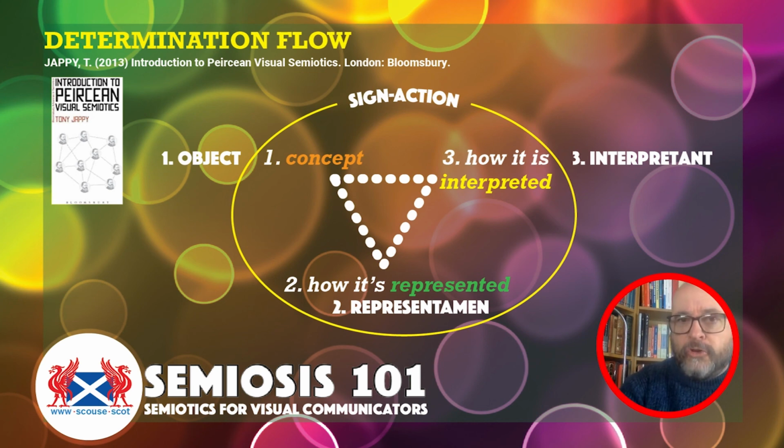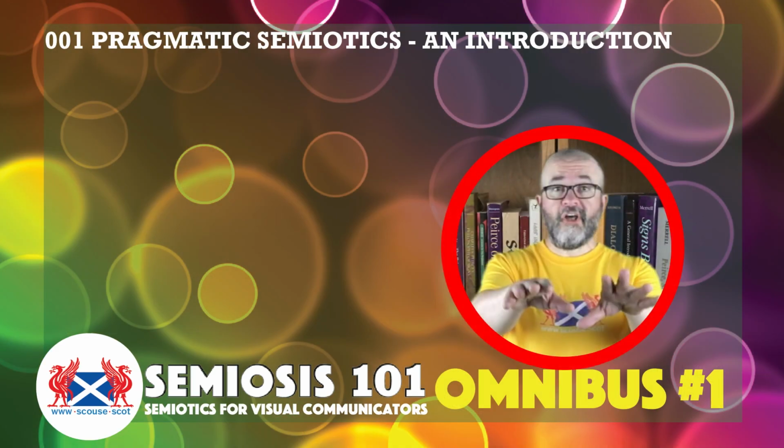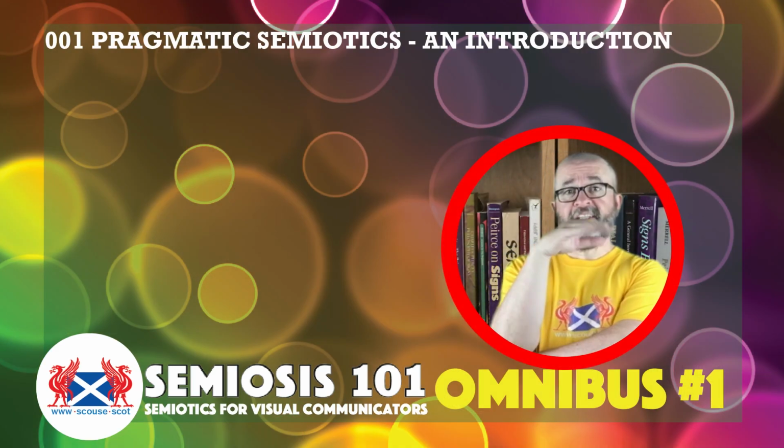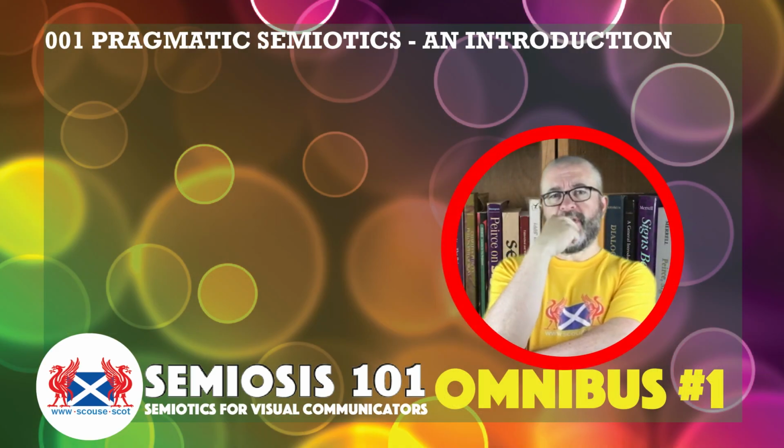So it's not about dumbing down semiotic theory, it's about opening up its language into real-world contexts for designers and illustrators. That was our last 10 minutes or so of Peircean Semiosis 101 Omnibus for now.